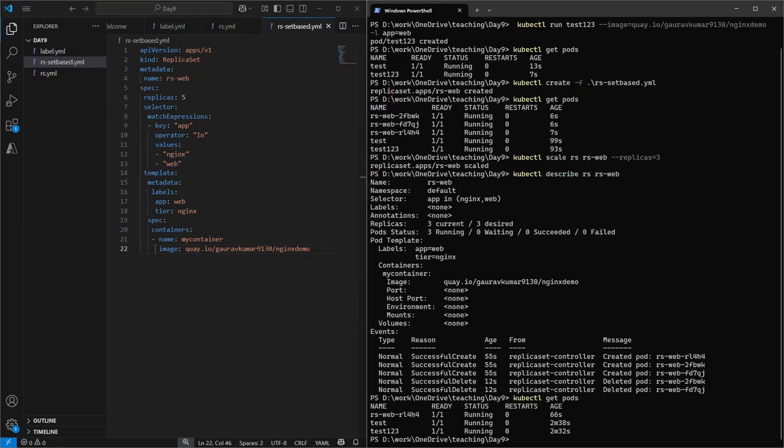In the same way I have implemented this, you're good to implement it for the notin operator or the exists operator for our set based selector. The logic will be the same.